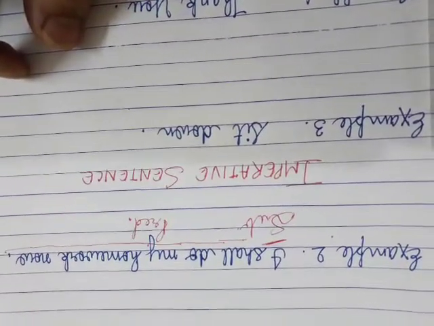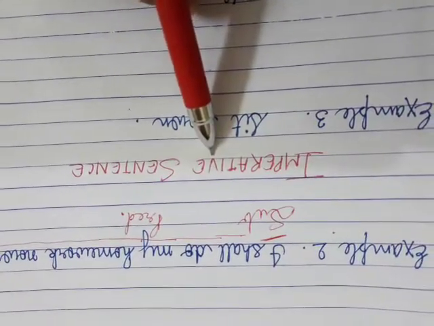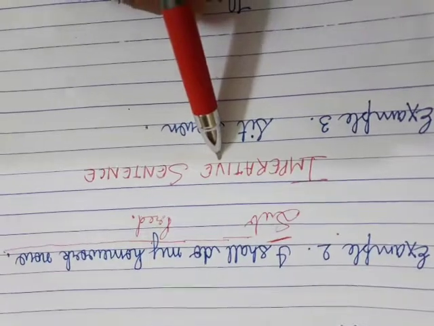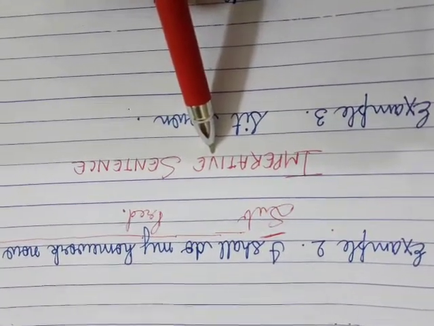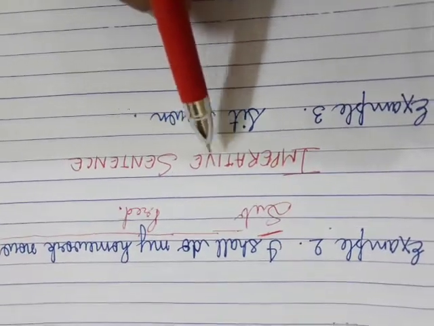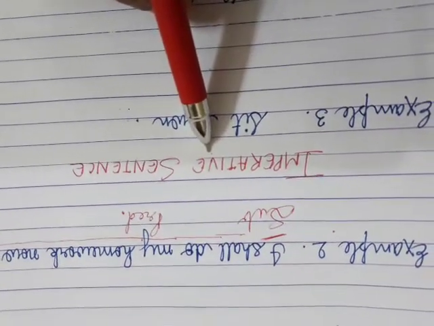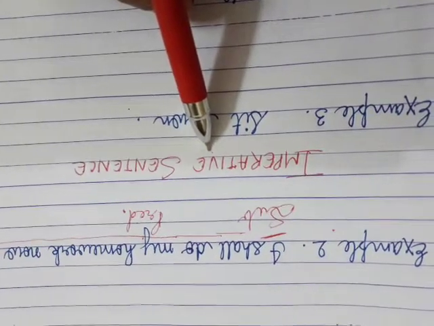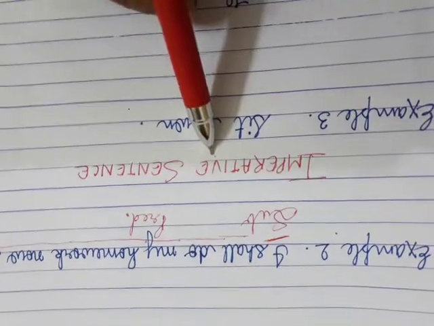Next, let us take up an example of an imperative sentence. Imperative sentence means when we give orders or commands. Okay? Usually in an imperative sentence, our subject is hidden. It is not usually mentioned in the sentence.